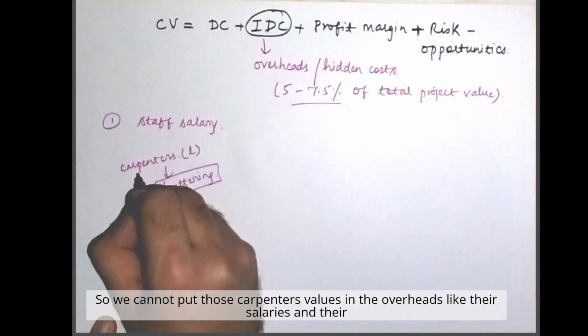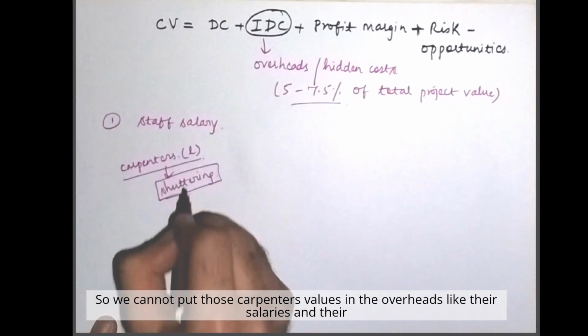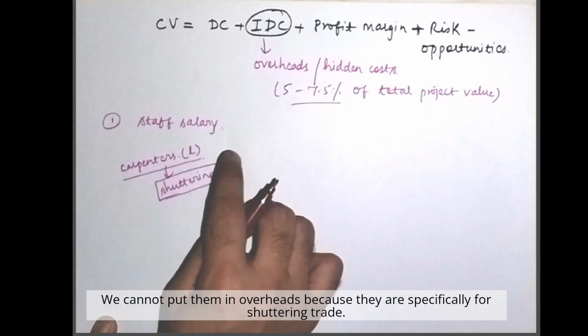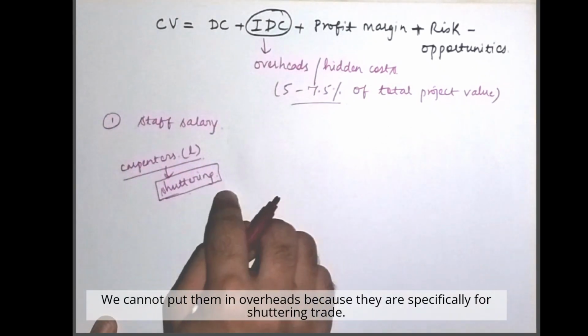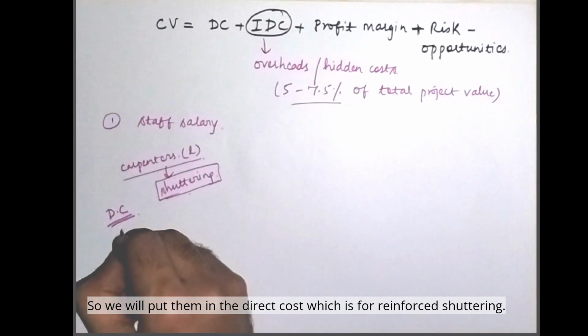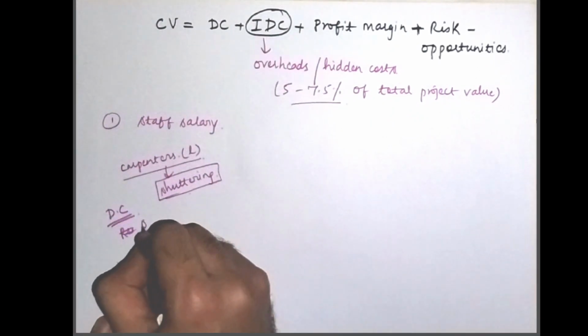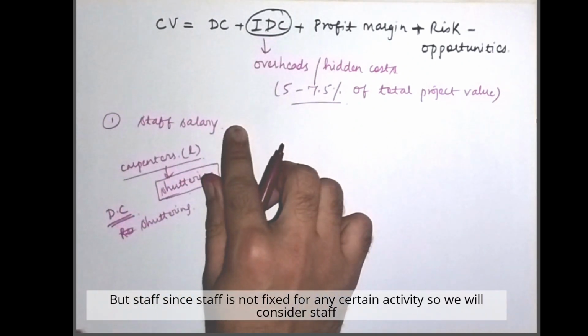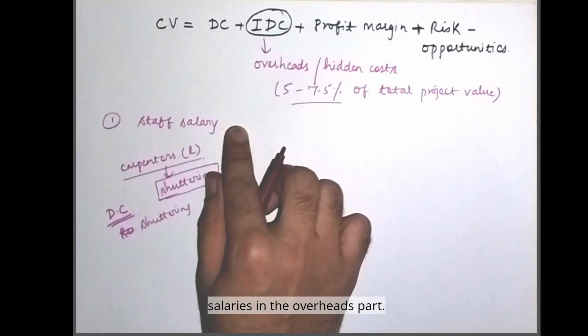So we cannot put those carpenters' values in the overheads, like their salaries and their compensations, because they are specifically for the shuttering trade. So we will put them in the direct cost, which is for reinforced shuttering. But staff, since staff is not fixed for any certain activity, we will consider staff salaries in the overheads part.